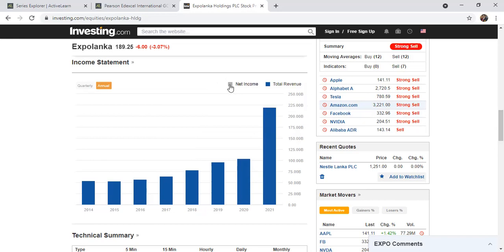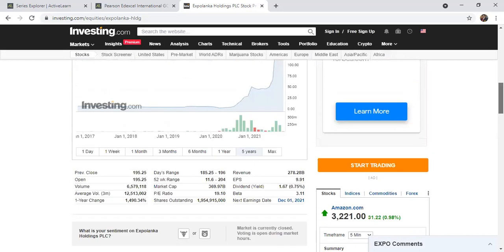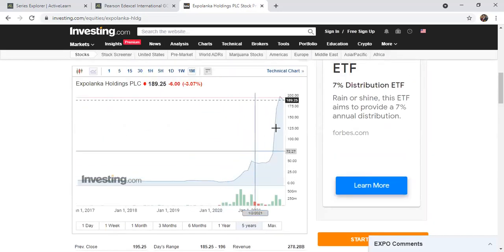But here the reason for the net loss is administration cost. They have a huge administration cost, logistics and expenses. I think because of that they got a 736 million loss for that period. But now look at the thing: 14 billion. It's a huge jump from loss to profit. That's why a lot of people are more speculative about this stock. You can see a crazy momentum, like a tsunami.